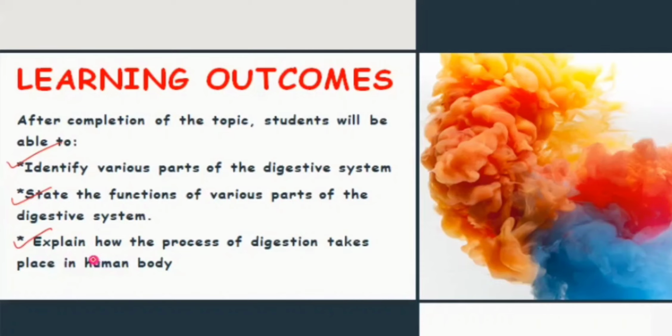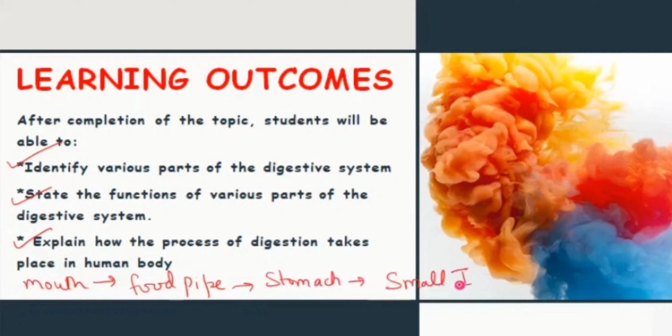Next, where does that undigested food go? So undigested food goes to the large intestine. From the large intestine, water absorption and mineral absorption take place, and finally the undigested food goes towards the rectum, where it is stored for the time being, and finally it comes out of the body through the opening which is called